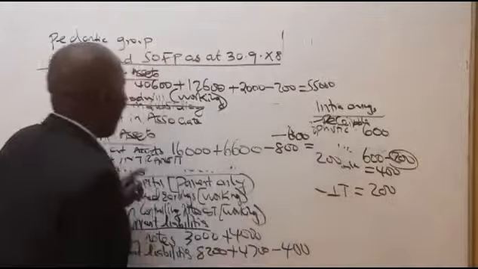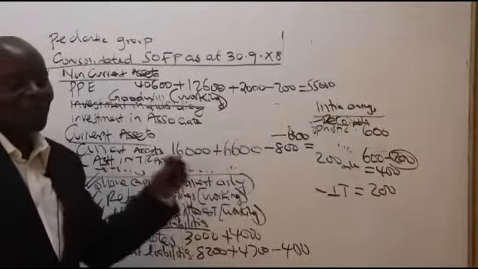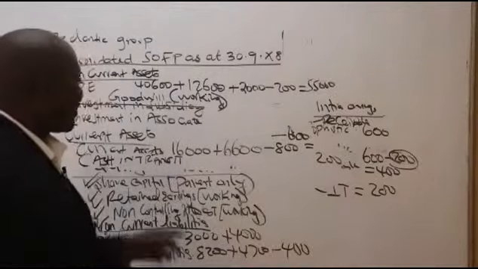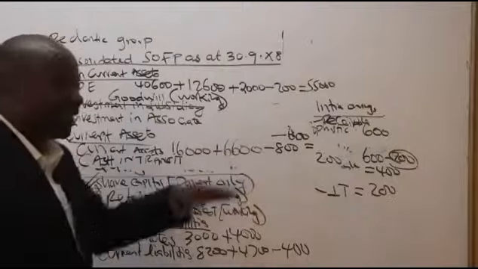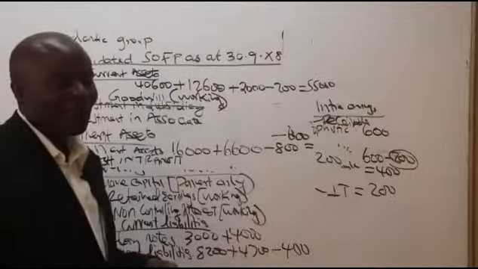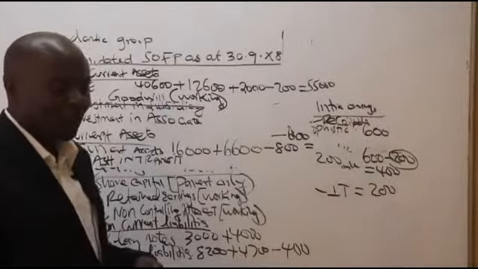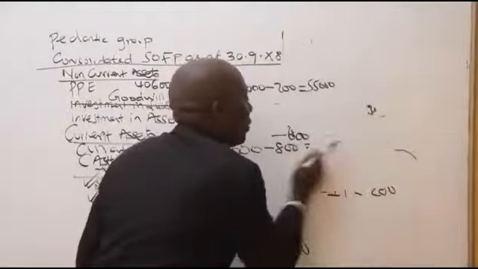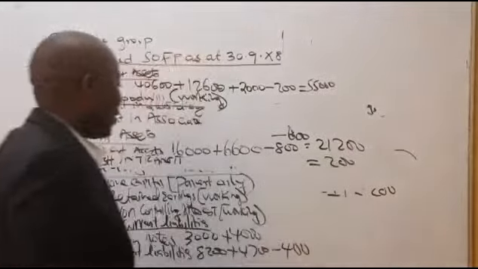So hebu nipatini figure ya current assets. Cash in transit napenda kuipatia figure yake. Oh, imepitisha time. Is there a student who can easily give me this current asset very fast? Inakuja ngapi ukiongeza hii na hii utoe na ile 600? We are supposed to go back to the office, but I would really want to have these figures. It's 21,200. So here we have 21,200. And then of course here we have 200, right?